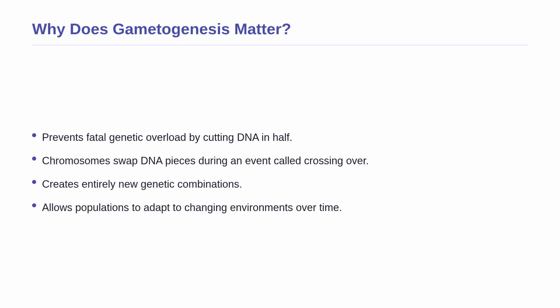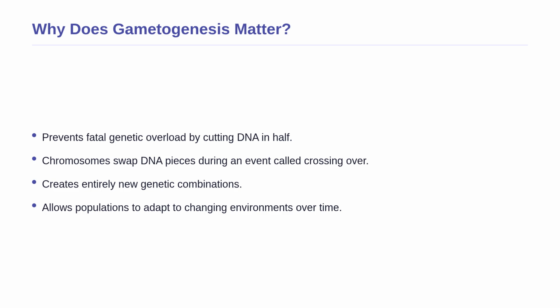This brings us to an important question. Why does gametogenesis matter so much in the grand scheme of biology? If our sex cells were produced through normal cell division, they would have a full set of chromosomes. When they fused, the resulting baby would have double the normal amount of DNA, which is fatal. Gametogenesis prevents this genetic overload by precisely cutting the genetic material in half before fertilization ever happens.